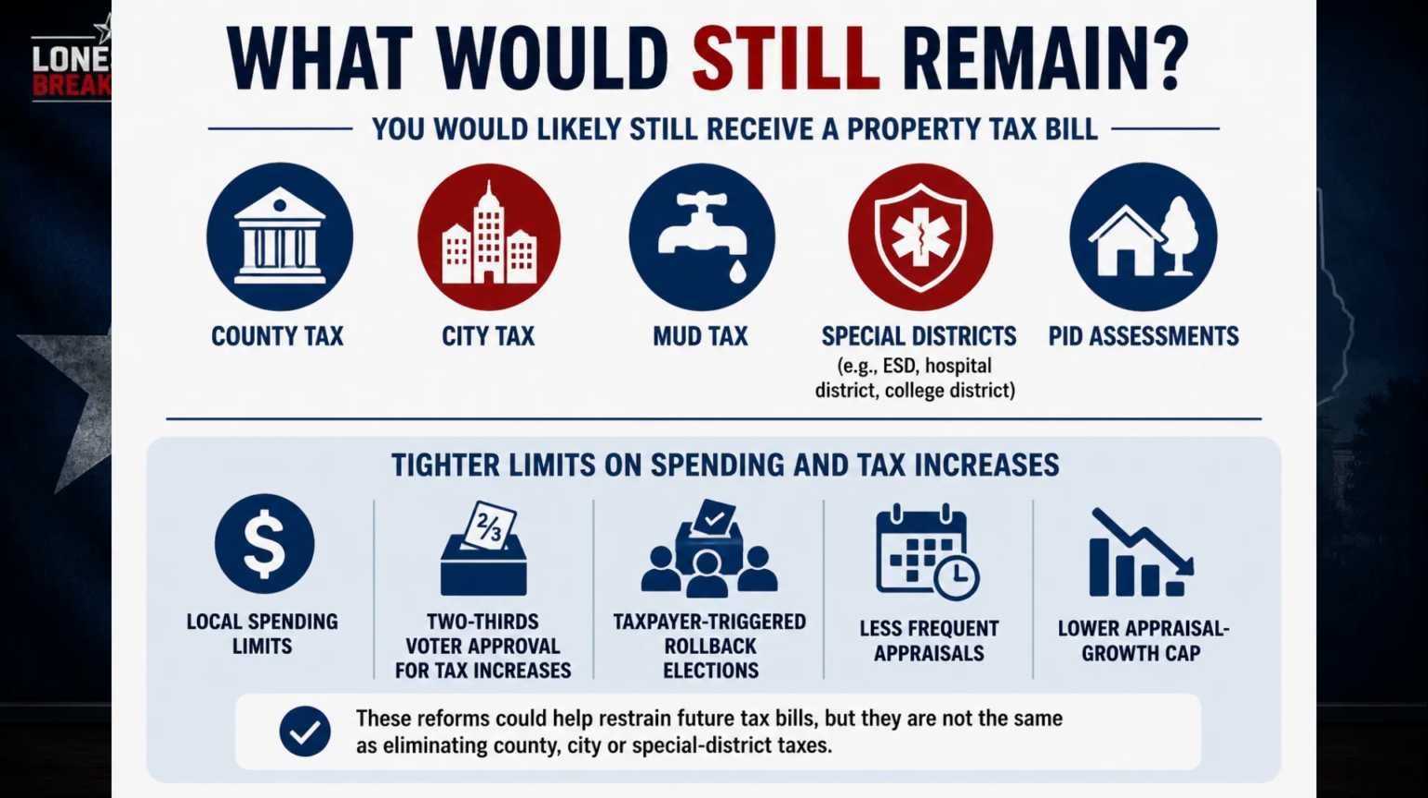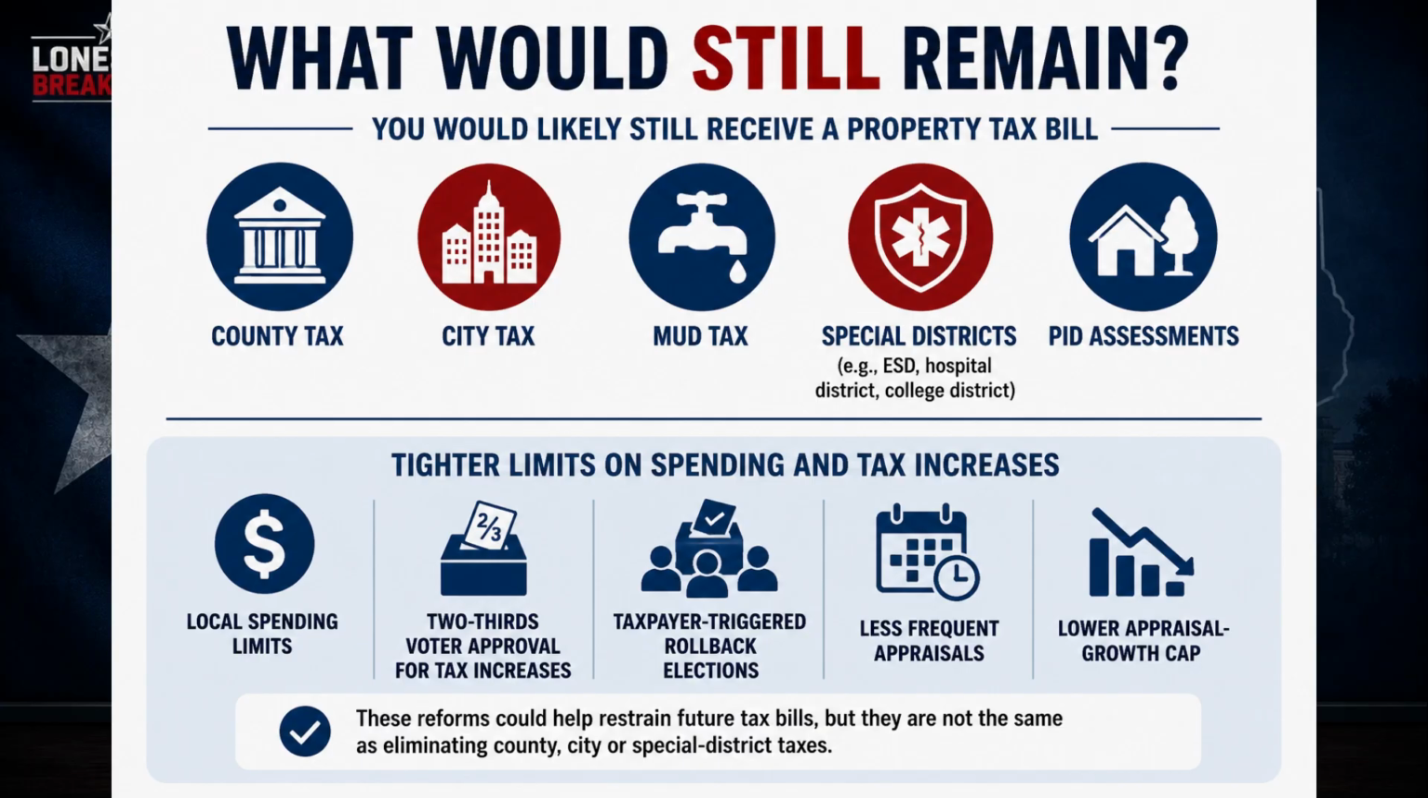So even if voters eventually eliminated the entire school district portion on qualifying homes, most homeowners would probably still receive a property tax bill. Your county tax would remain unless it were separately changed, your city tax would remain, and an applicable MUD tax would also remain. Taxes imposed by an emergency services district, hospital district, college district, or other special purpose districts would also remain unless a separate law changed them.